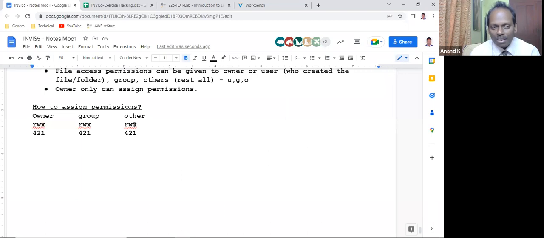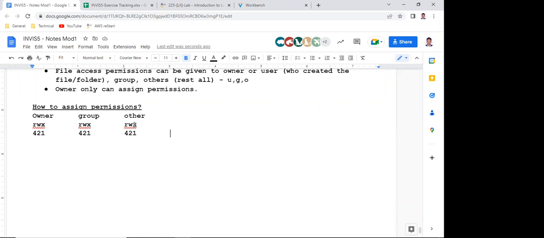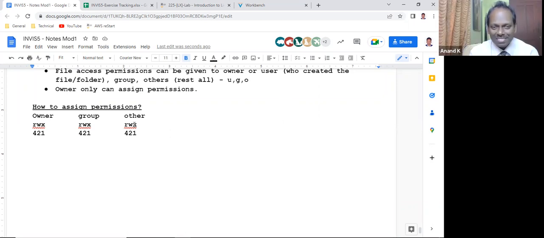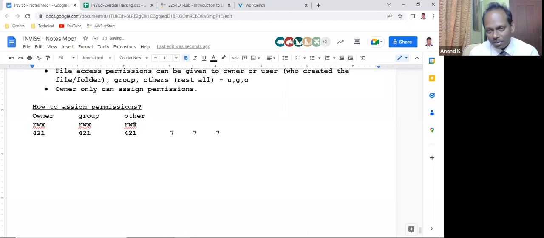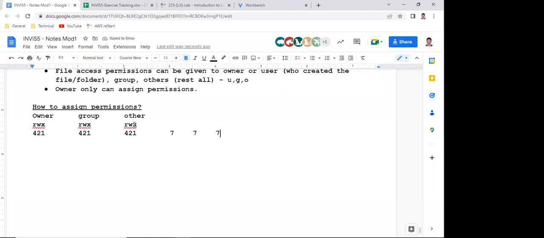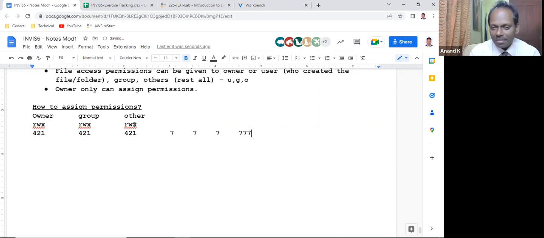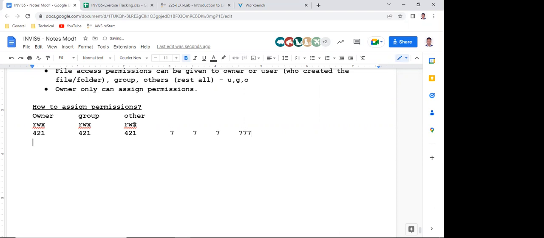For R, it is 4. For W, it is always 2. For X, it is always 1. Remember, always. Same thing for group, 4, 2, 1. Similarly for others, 4, 2, 1. So what is the value of 4 plus 2 plus 1? 7. 7 is the maximum value for the permissions which are set. If you want to set all permissions, the value is 777. Is this clear? Yes, sir.